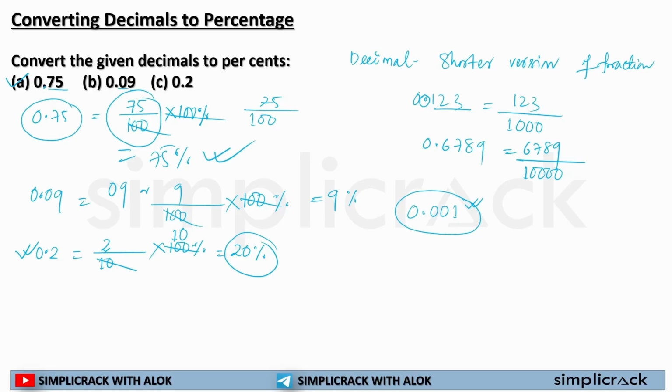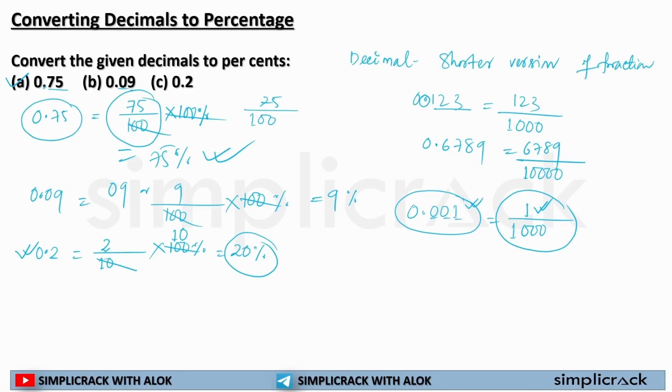What is the percentage of it? That means I'll put 1 in the numerator, then how many digits are there? 3 digits are there. That means out of 1000 students, only one student gets selected.